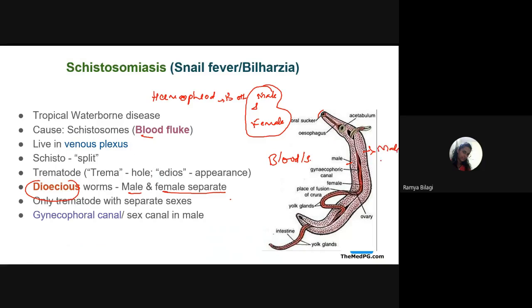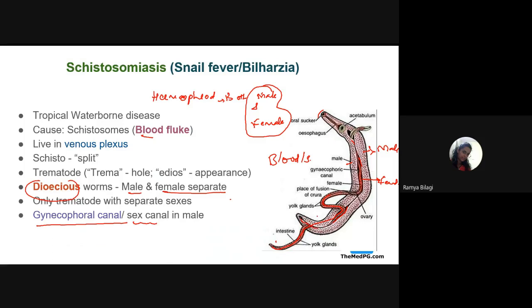And in between, what is present is a thin or slender one, reddish in color and longer than the male, and this is the female, right? And where is she present? In the canal. Can you see the canal over here? This canal is called what? Gynecophoral canal or the sex canal. So this sex canal is present where? It is in the male. So this male, in between what happens?